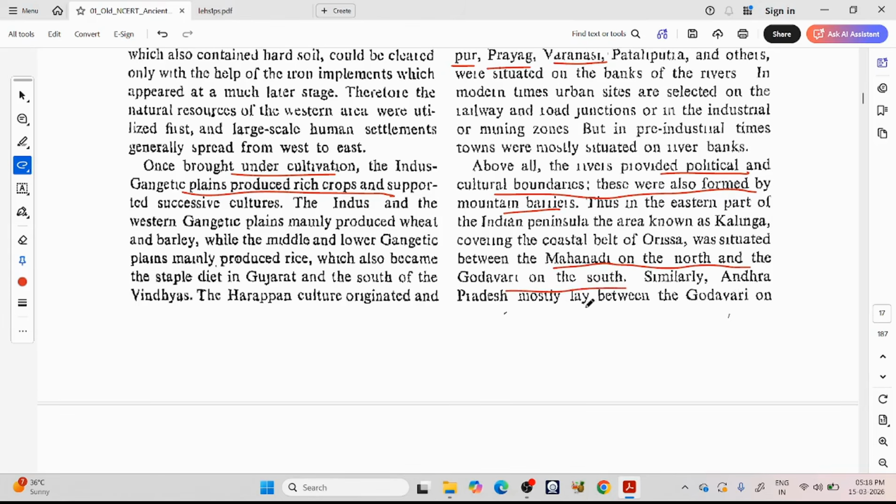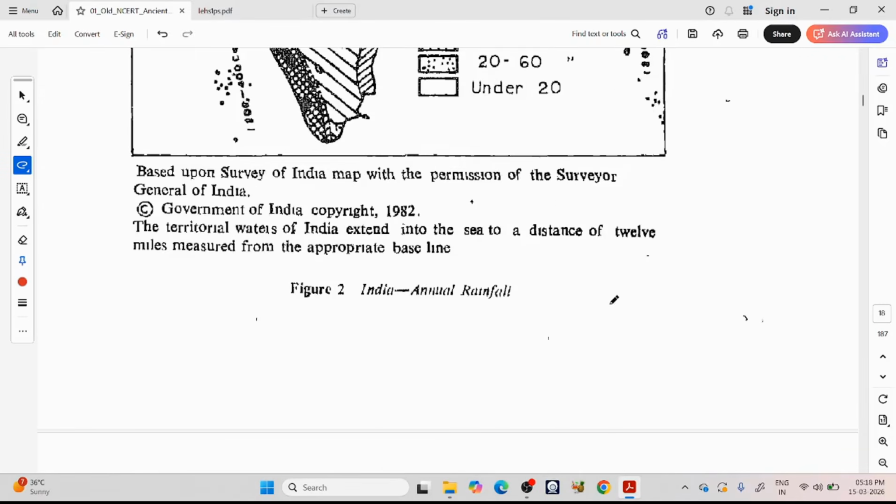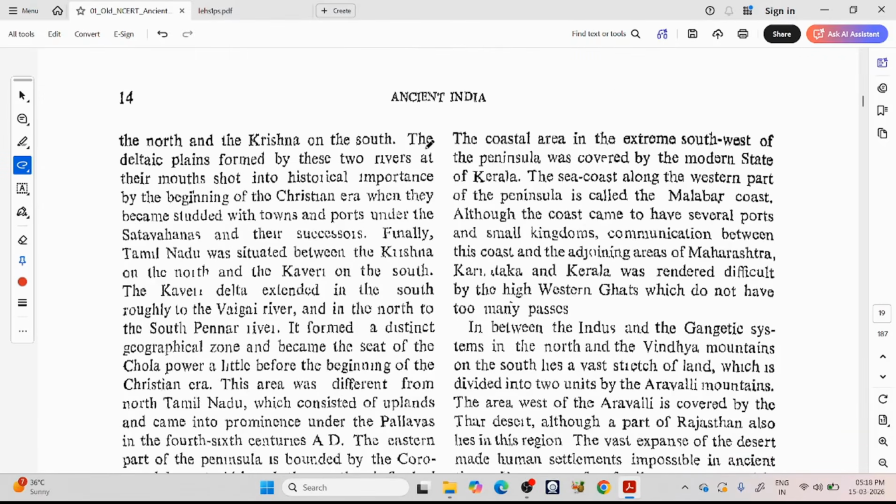Similarly, Andhra Pradesh mostly lay between the Godavari on the north and the Krishna on the south. The deltaic plains formed by these two rivers at their mouths shot into historical importance by the beginning of the Christian era, when they became studded with towns and ports under the Satavahanas and their successors.